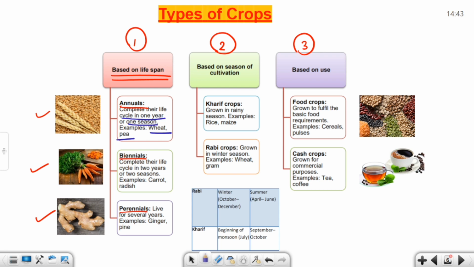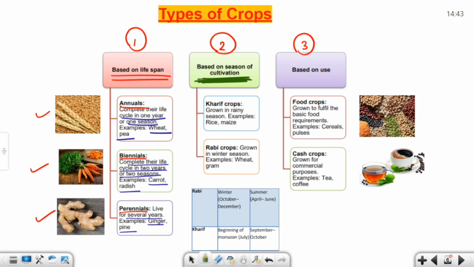Second, biennial. Biennial crops complete their life cycle in 2 years or two seasons. Example, carrot, radish. Perennial crops live for several years. Example, ginger and pine. So let's begin the second category, that is based on the season of cultivation.